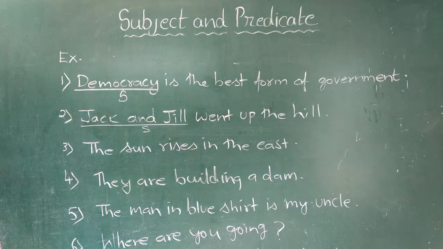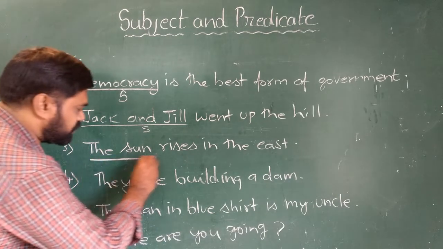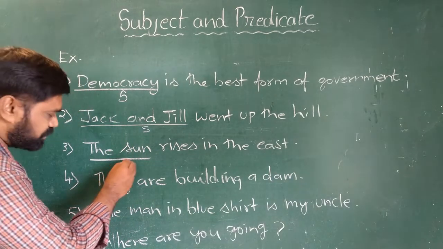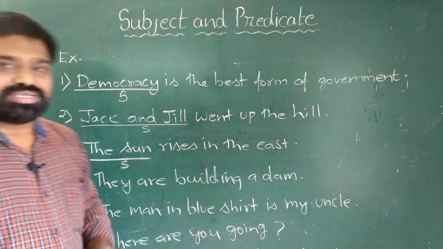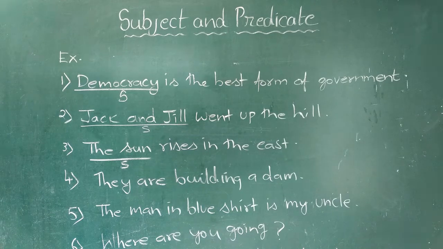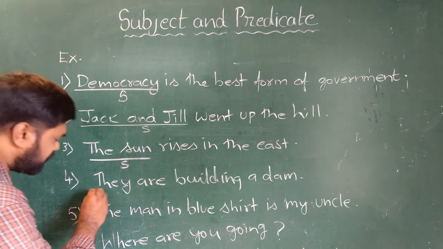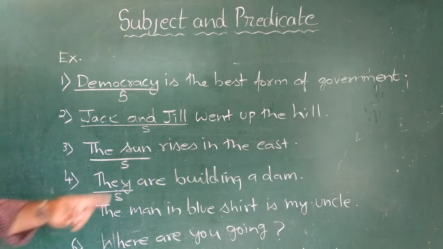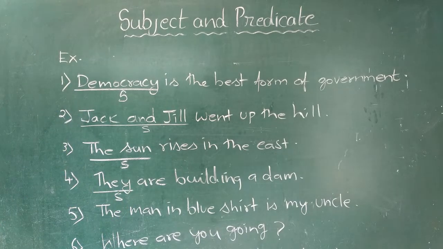The third example, the sun rises in the east. In this sentence, we are talking about the sun. The sun is the subject here. The rest of the sentence is predicate. See the fourth sentence, they are building a dam. In this sentence, they is the subject. The rest of the sentence is predicate.